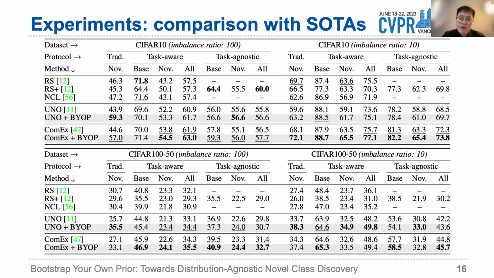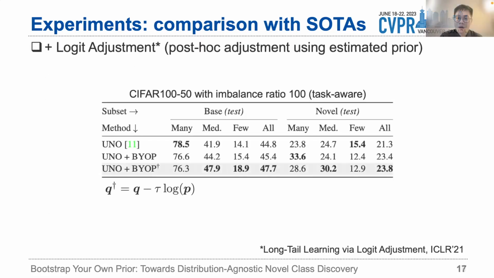Here are the results of comparison with SOTAs. We have tested our model across different imbalance ratios with the 3 evaluation metrics. The improvements are most significant with the traditional protocol, which directly benefits from our method. Still, our method can also generalize to the balanced testing distribution, suggesting that our more accurate class prior also helps the feature learning. Other datasets can also see the similar improvement. Benefiting from the estimated class prior, we can leverage the sophisticated long-tail learning technique, which further improves our approach.